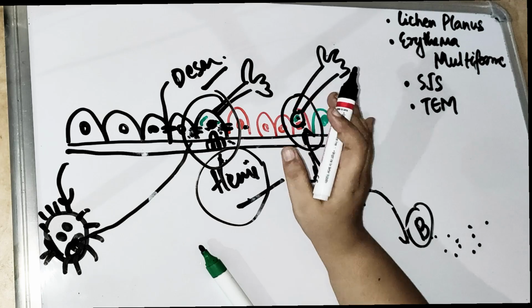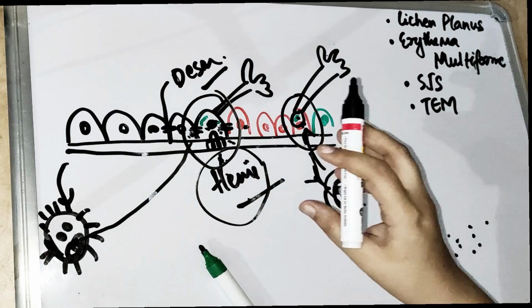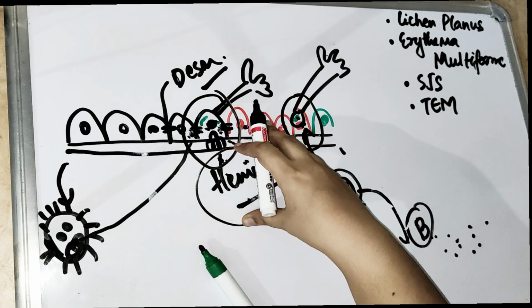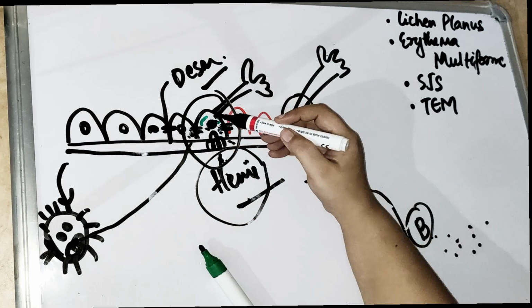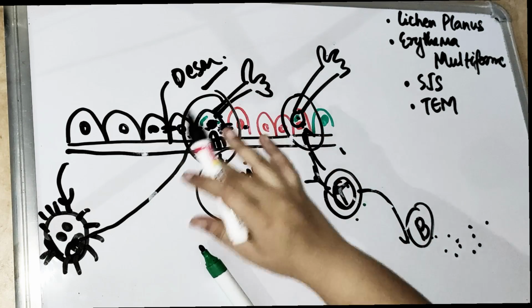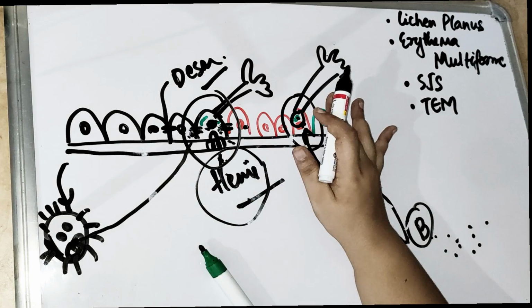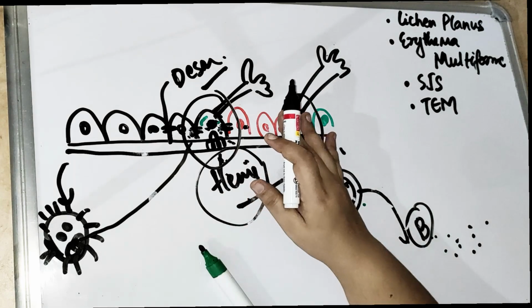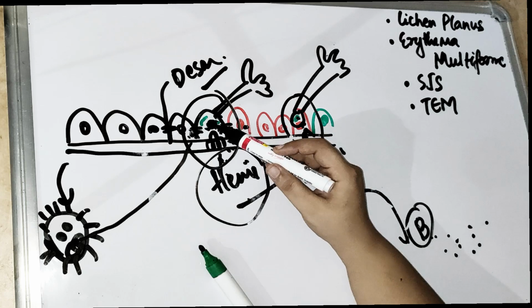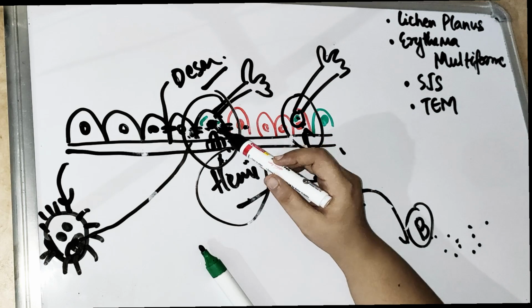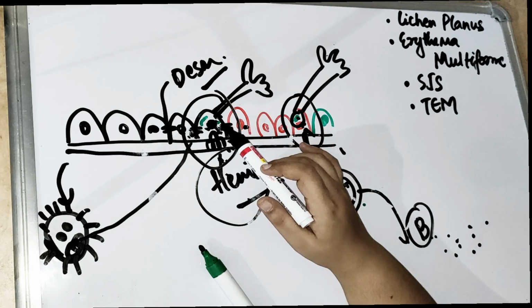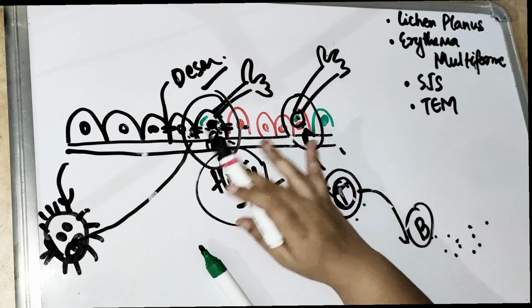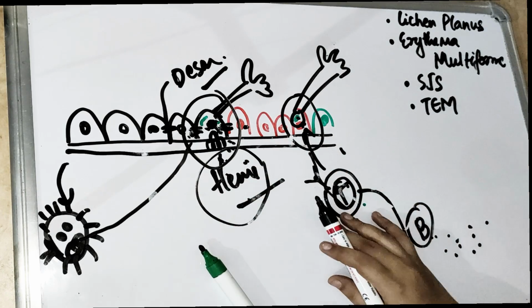When it comes, this T cell is going to attack the MHC and the antigen presenting site. There is going to be breakage and killing of the antigen presenting site, which is our keratinocyte. So there is going to be death of the keratinocyte.